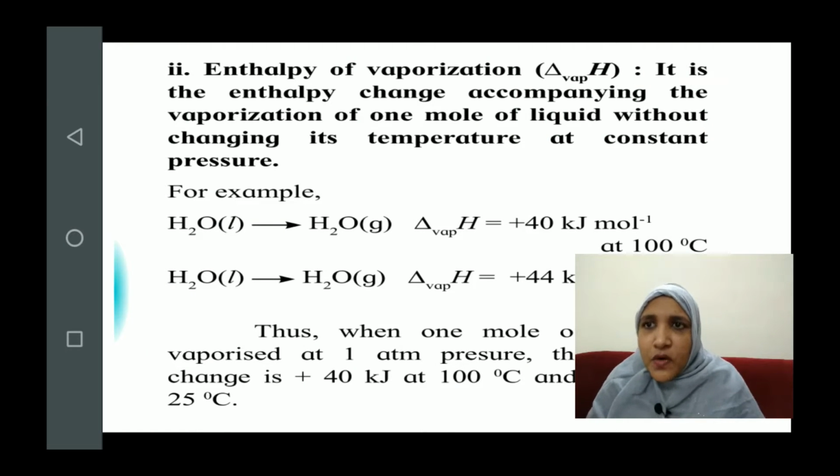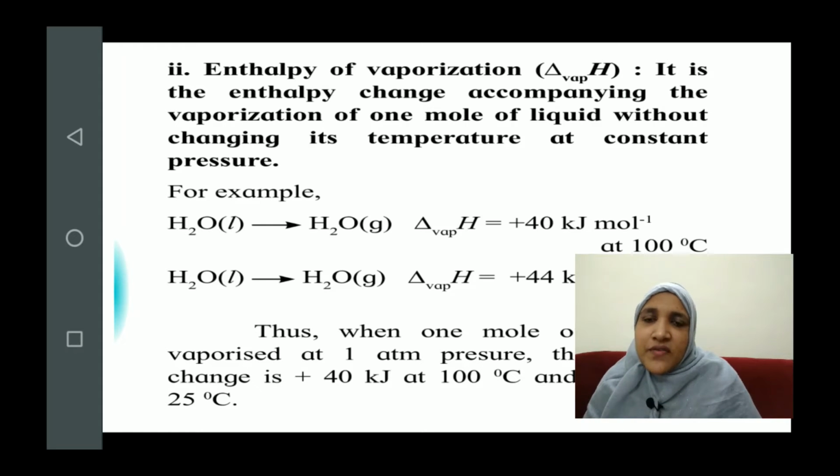Now the next type of enthalpy or phase transition we'll discuss here is actually the third type, because we have already discussed what is fusion and what is freezing. The third one is enthalpy of vaporization. Now how do we define vaporization? All of us know the meaning of vaporization. It is conversion of liquid into gaseous form or vapor form. When we define it, it is the enthalpy change accompanying the vaporization of 1 mole of liquid without changing its temperature. Look, the words are not important here, but the meaning of this definition should not change.